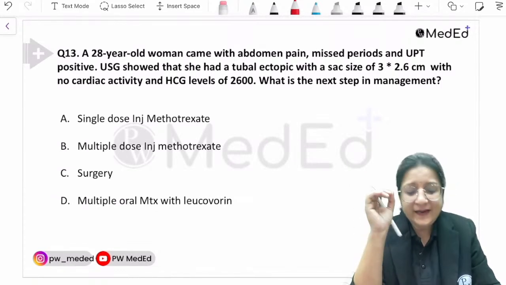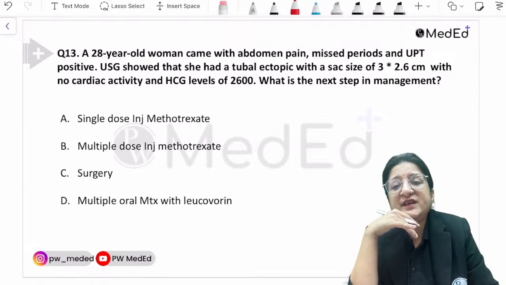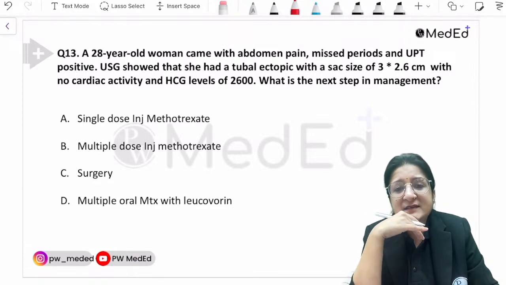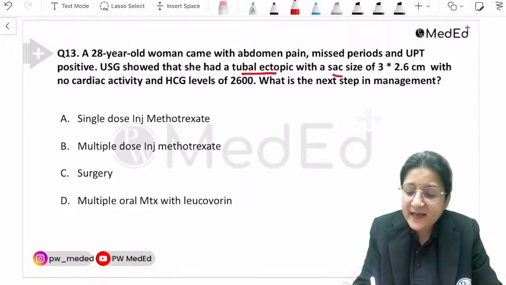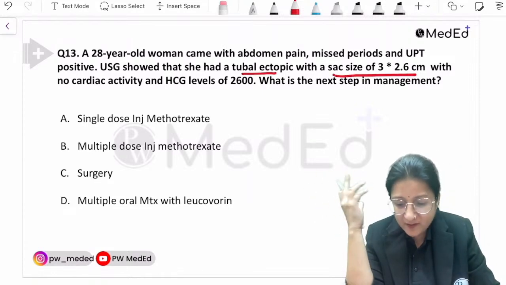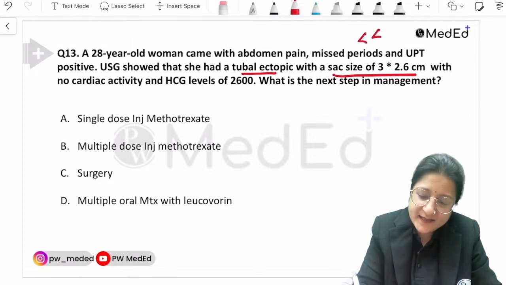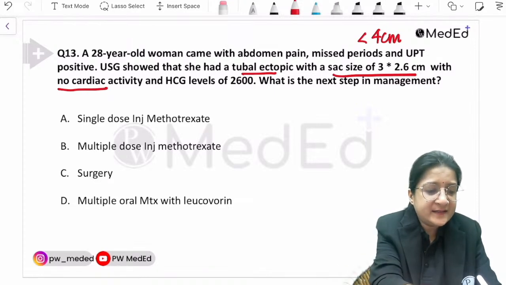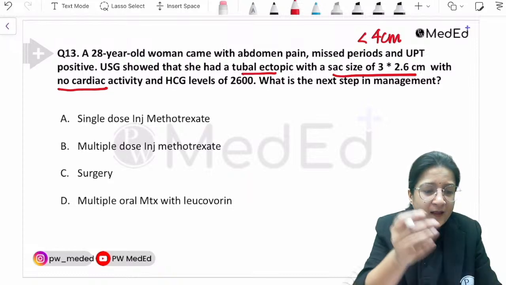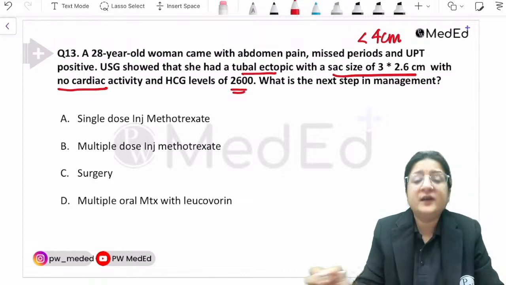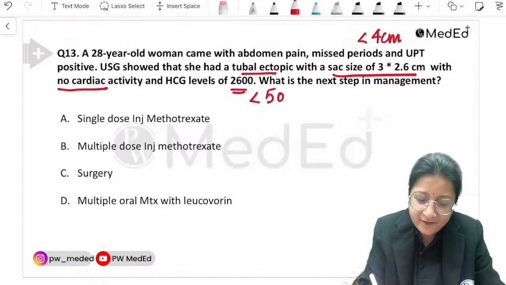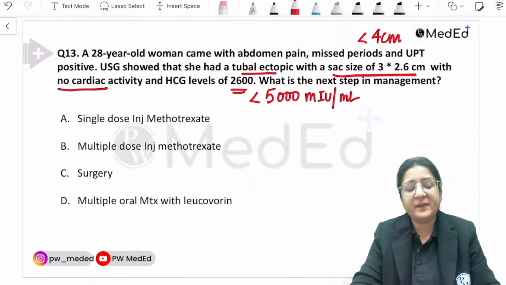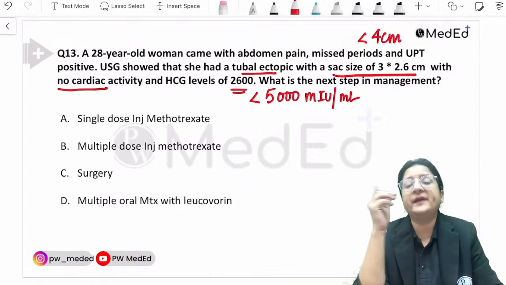Repeat question. A 28-year-old woman came with pain abdomen, missed periods, and UPT positive. Ultrasound showed a tubal ectopic with a sac size less than 4 centimeter, with no cardiac activity, and the HCG levels were 2600. So HCG levels were less than 5000 milli international units per ml. So what is the next step in the management?